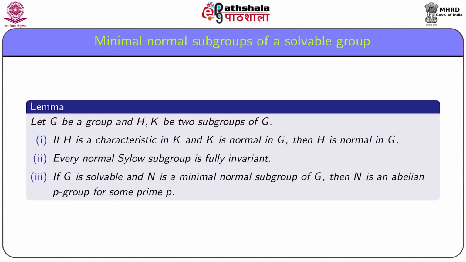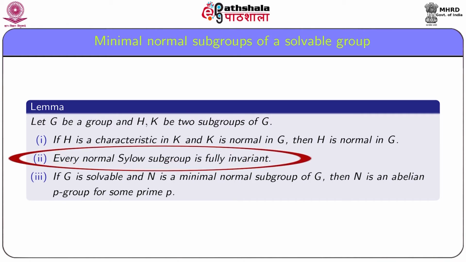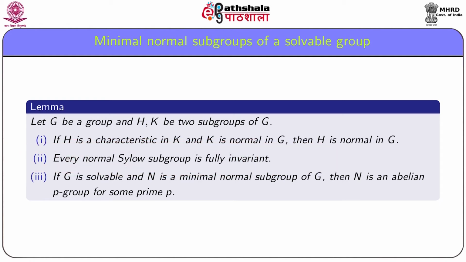Also, we have that every normal Sylow subgroup is fully invariant. Thus, if P is the unique Sylow subgroup corresponding to a prime p, then it is fully invariant. Here we will not give proofs of 1 and 2. With the help of 1 and 2, we will prove here only 3.